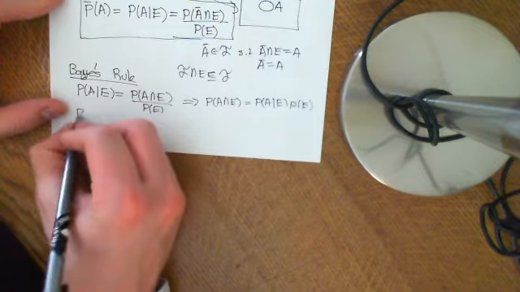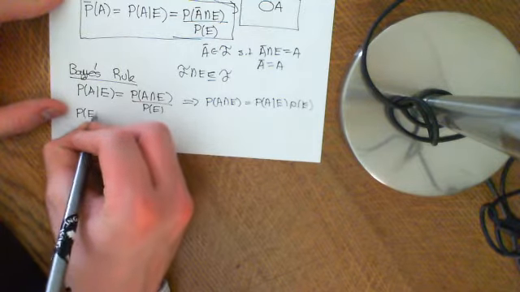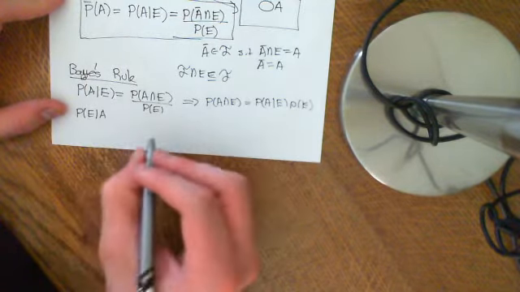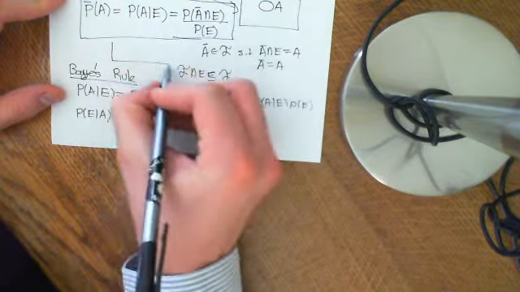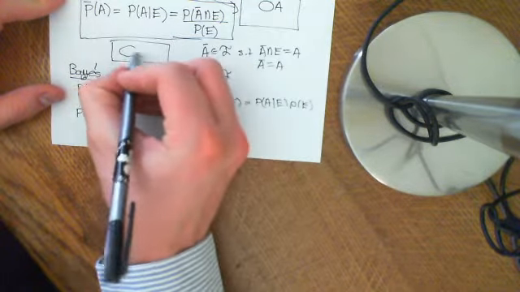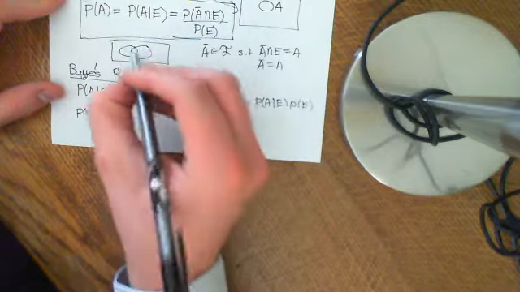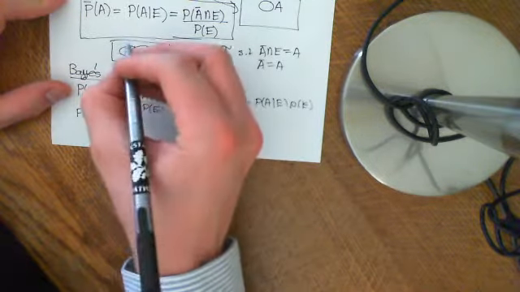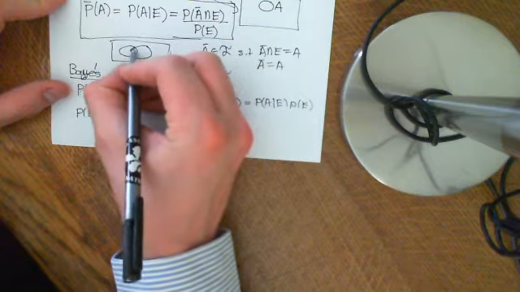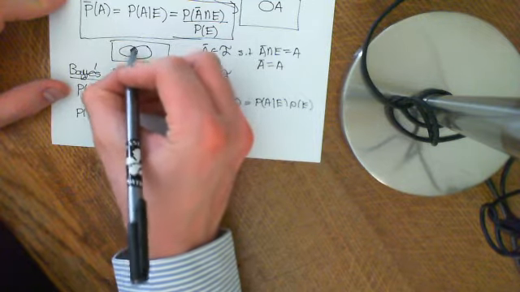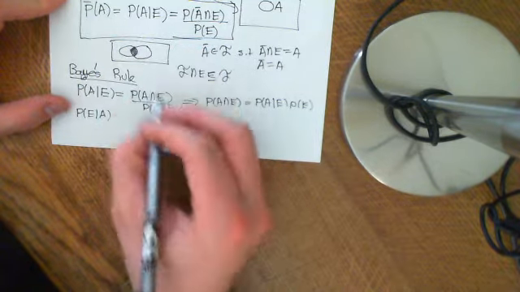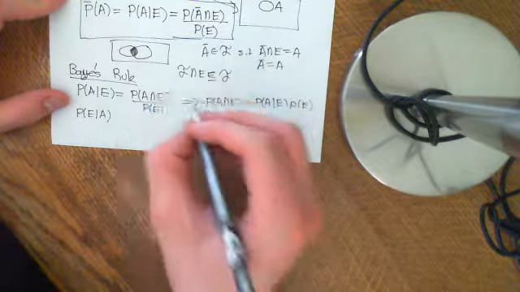Now, similarly, we could ask what is the probability of E given A. So if you have a sample space like this, with two events, E and A, in the first case we're saying E has happened, and we ask what is the probability that this intersection happens, the probability of A given that E has happened.